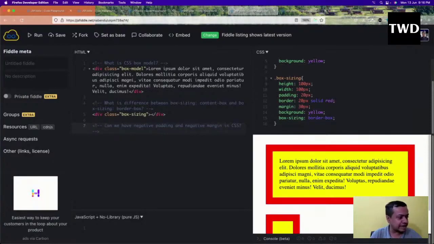So let me write the answer also. We can have negative margin but no negative padding. This is the answer. So that is done.